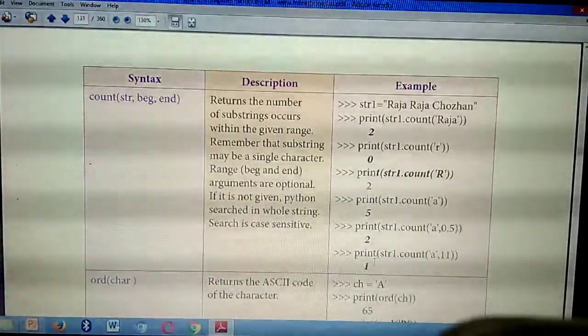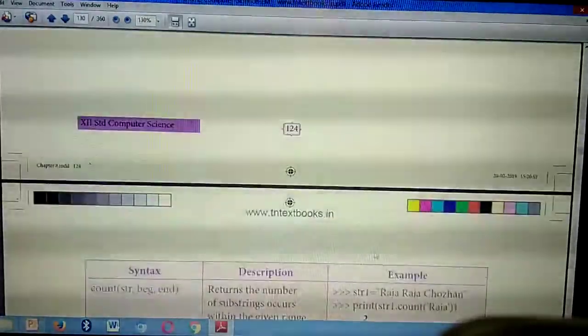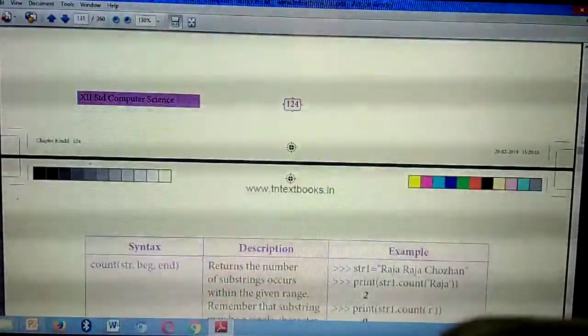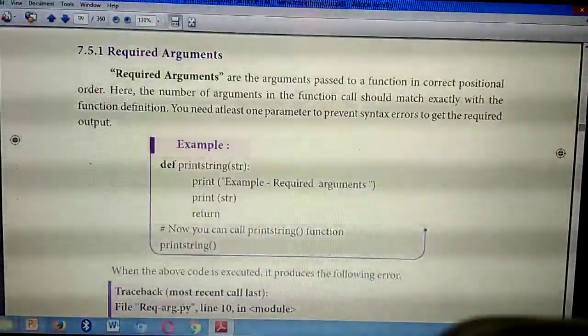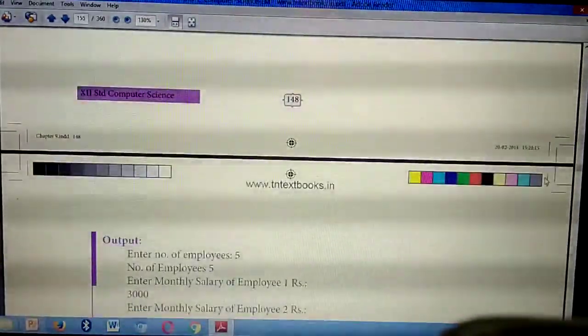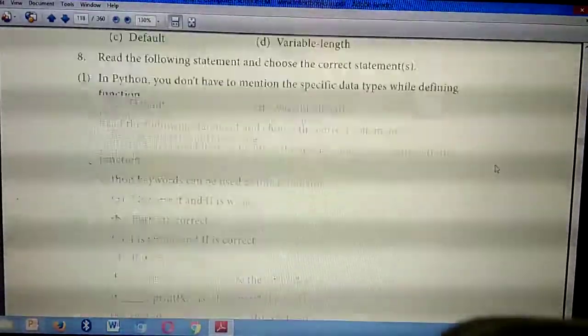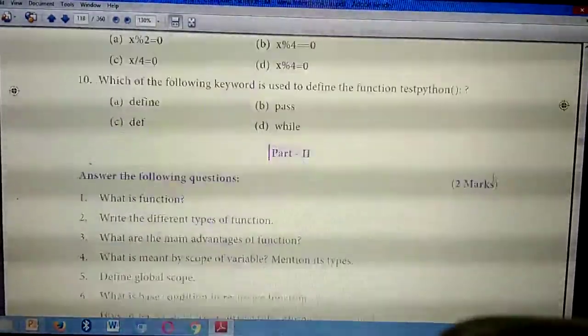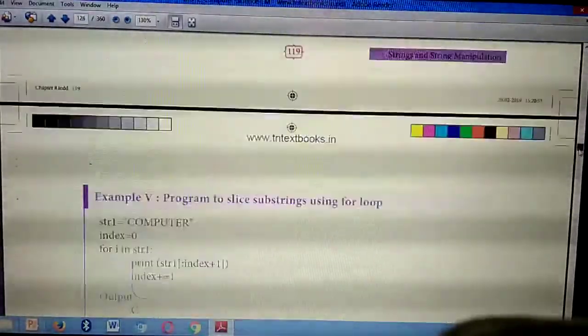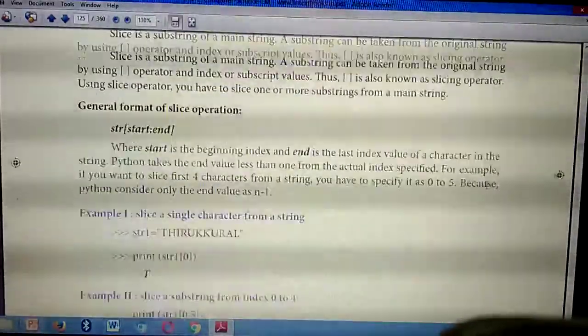Have you all marked? Then the detailed question, string operators in Python. Take page number 118. Very, very important question.